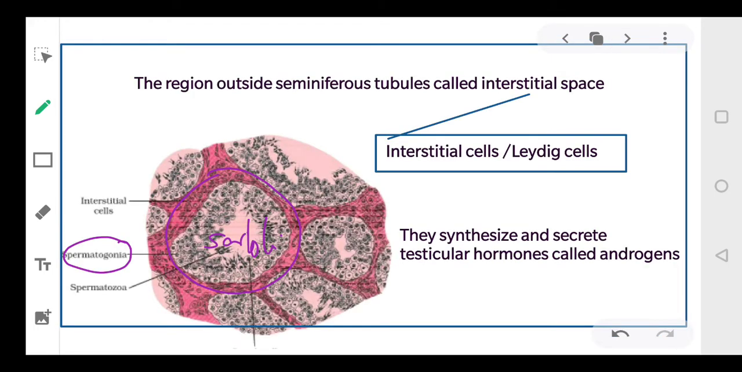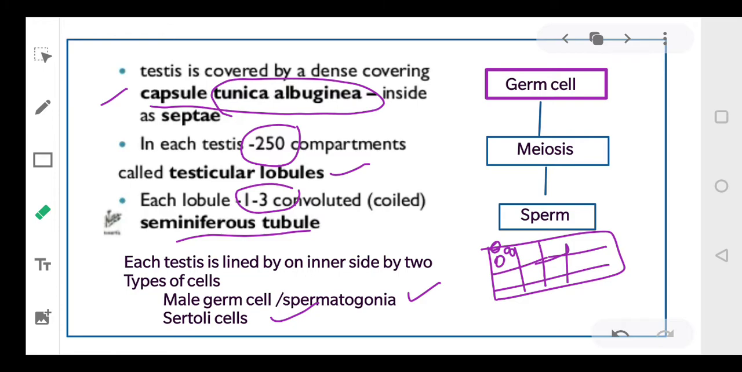One is spermatogonia, as you can see in the diagram, and the second is Sertoli cells. These Sertoli cells give nourishment to the spermatogonia. Spermatogonia is also called a germ cell. Germ cells will undergo meiosis and form the sperms.